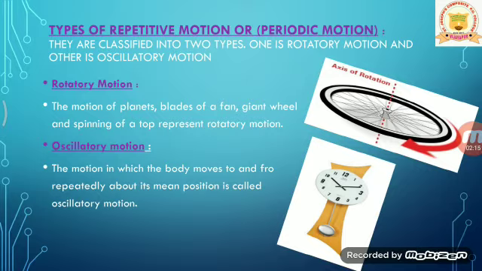And now the important part of this video, that is oscillatory motion. The motion in which the body moves to and fro repeatedly about its mean position is called oscillatory motion. Examples are the vibration of an atom, and the motion of the pendulum in a wall clock. These objects are moving to and fro repeatedly about their mean position, so these are good examples for oscillatory motion.